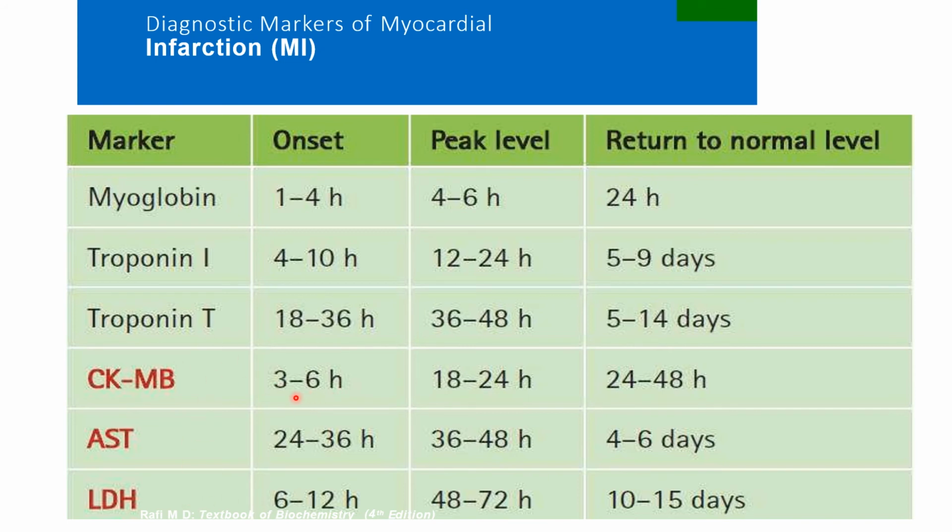It starts to rise in 3 to 6 hours, reaches peak at 18 to 24 hours, and returns to normal level. But troponin I remains elevated for 5 to 9 days. So troponin I and CKMB: troponin I is also an early marker, CKMB is also an early marker, but CKMB remains elevated only for 2 days and troponin I remains elevated for 5 to 9 days. So these are the various markers for myocardial infarction: myoglobin, troponin I, troponin T, CKMB, AST and LDH.